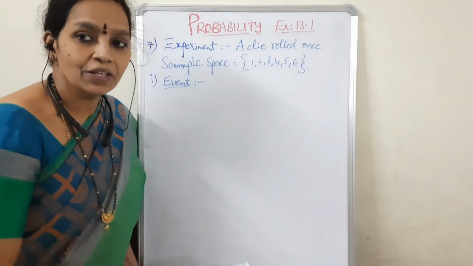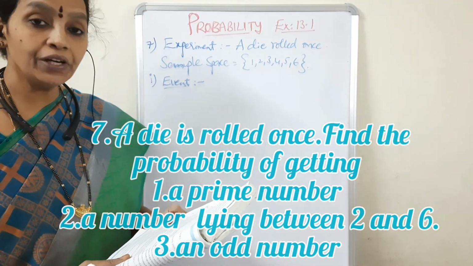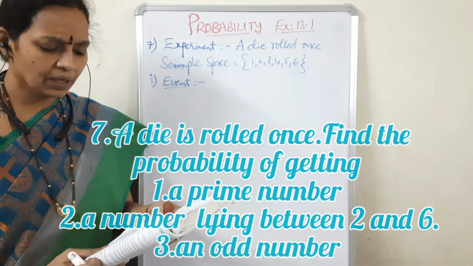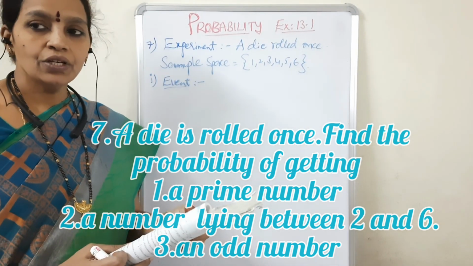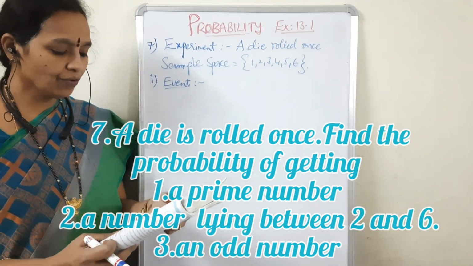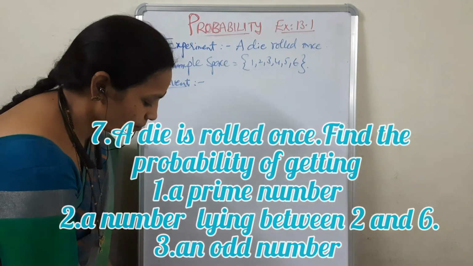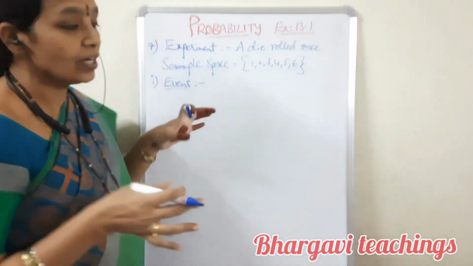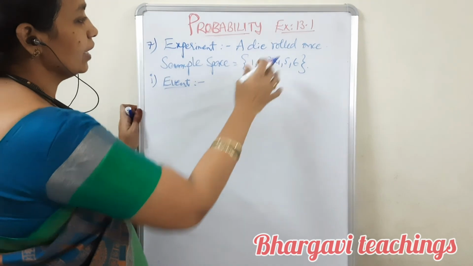So coming to the seventh question. A die is rolled once. Find the probability of getting a prime number. That is the first event. The second event is a number lying between 2 and 6. And the third event is an odd number. So you have to find the probabilities of a prime number, a number lying between 2 and 6, and an odd number. First, the experiment is rolling of a die once.